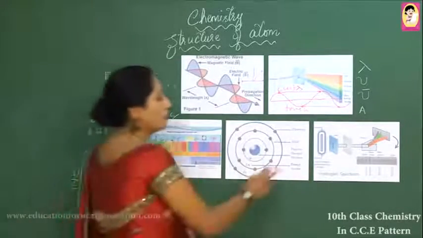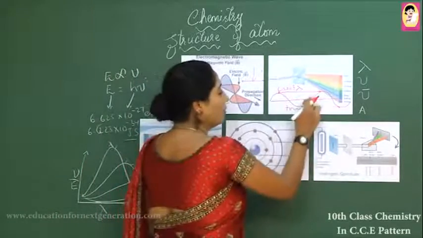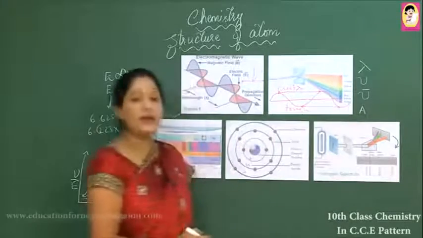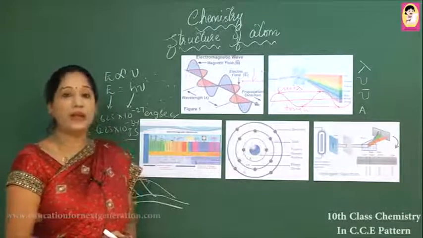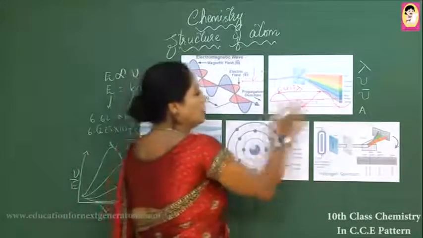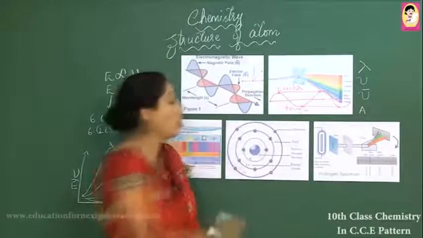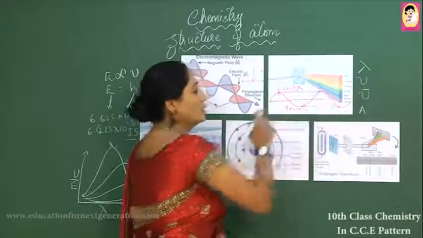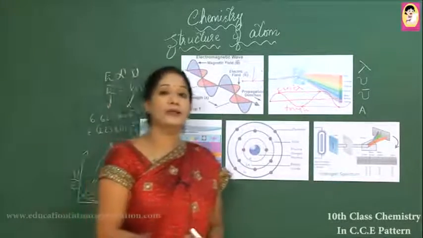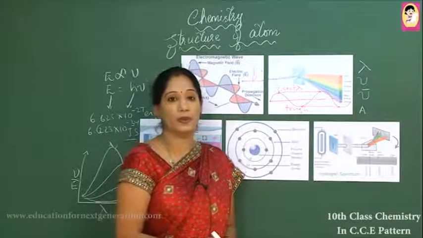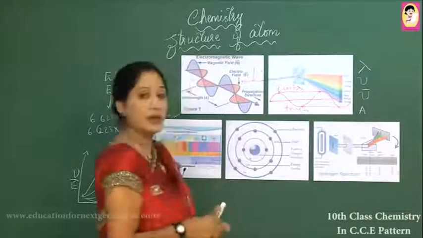Now, what is frequency then? The number of waves or the distance travelled by the wave in a given time period of t seconds is called its frequency. Means, if the time given to the wave is 1 second, how much distance is covered by the wave is called its frequency. It is denoted by the symbol nu. What is the relationship between the frequency and wavelength?